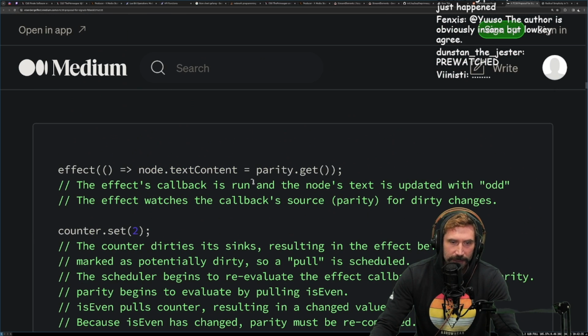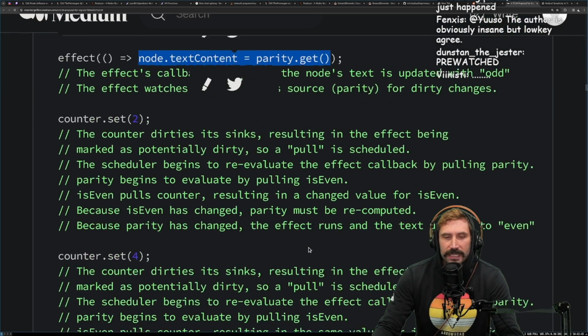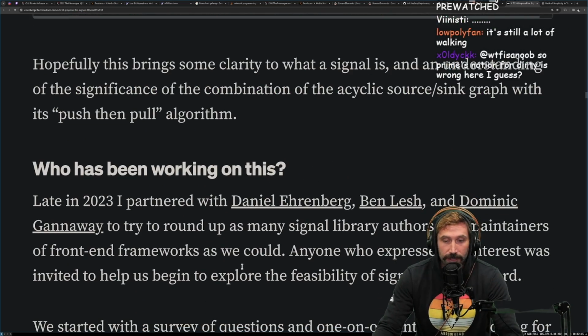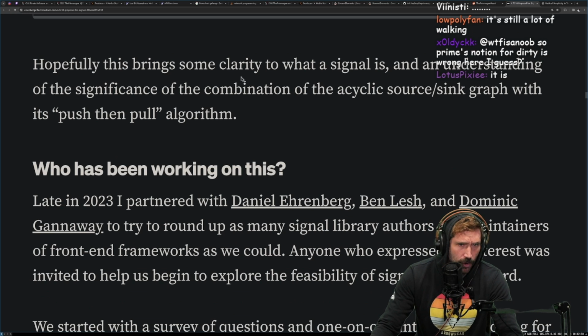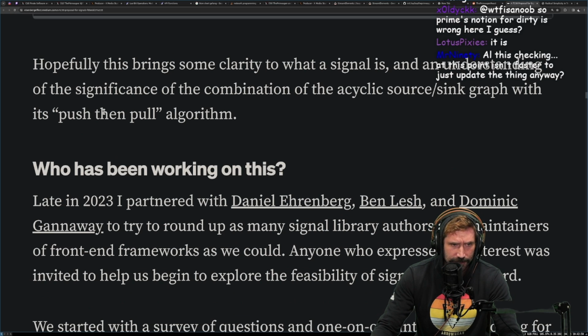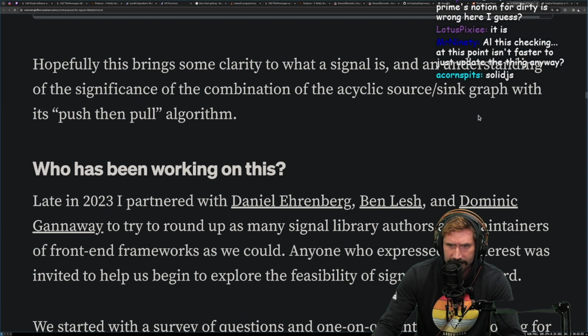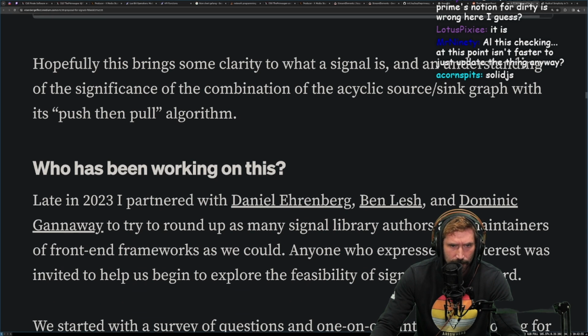Okay, so you're hoping that that level of computation is cheaper than updating the text content of the node itself. So that would be the goal of signals, which, I mean, very well could be, right? Hopefully this brings some clarity to what signals is and an understanding of the significance of the combination of an acyclic source sink graph with its push then pull algorithm.